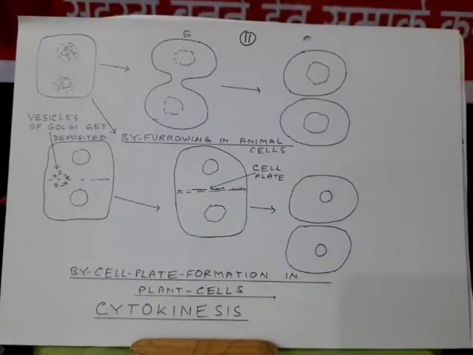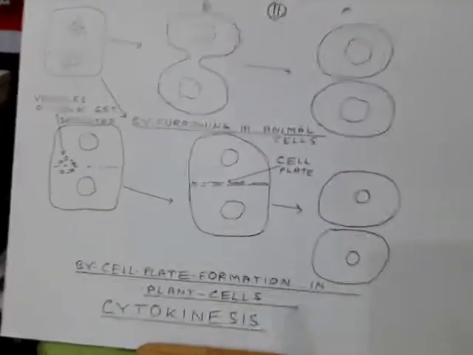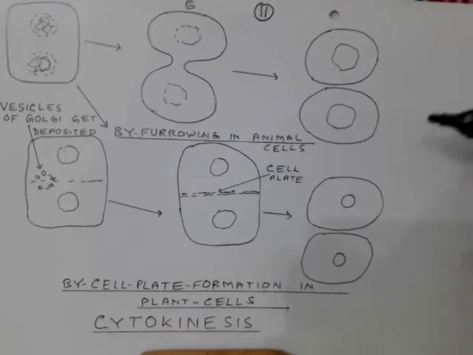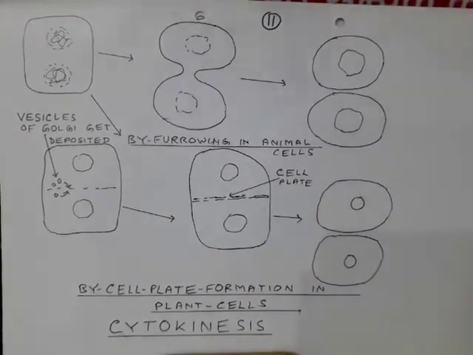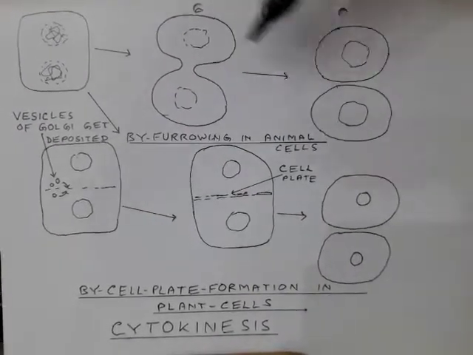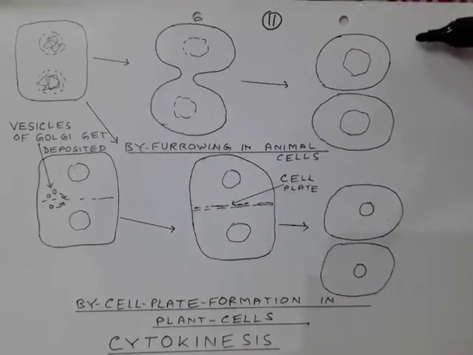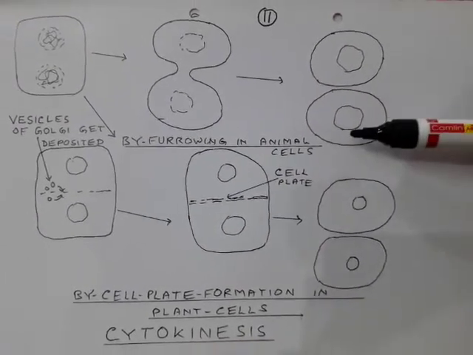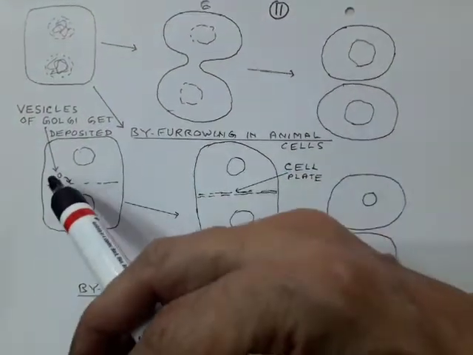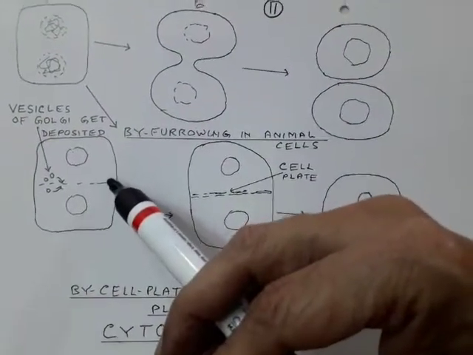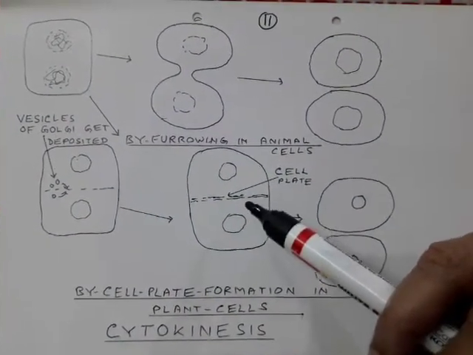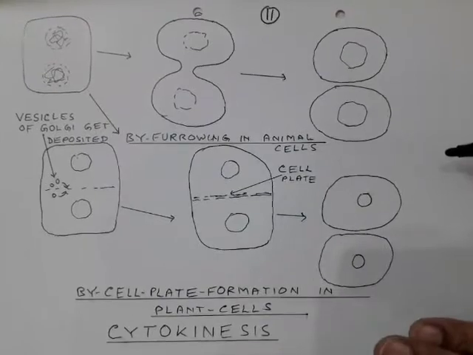Then the division of cytoplasm, or cytokinesis. Cytokinesis takes place by 2 methods. One, by furrowing in animal cells. There is a narrowing of the cell membrane in the middle, and then this furrow unites, so 2 daughter cells are formed. It takes place in animal cells. In plant cells, what happens? Vesicles of Golgi get deposited in the middle. They go on increasing in thickness, a cell plate is formed, and after that the 2 cells get separated.